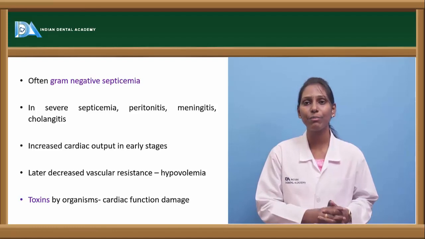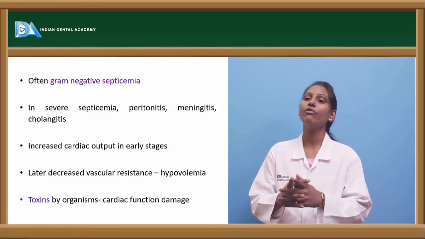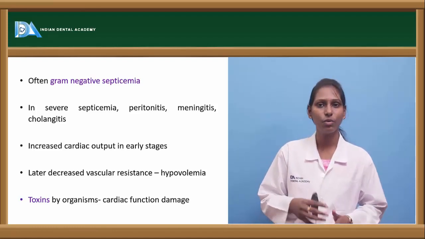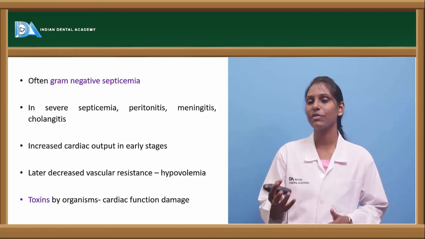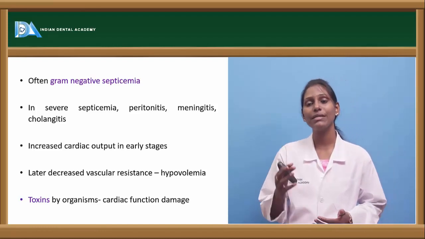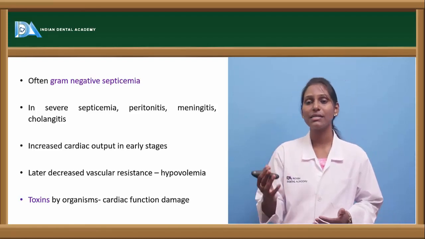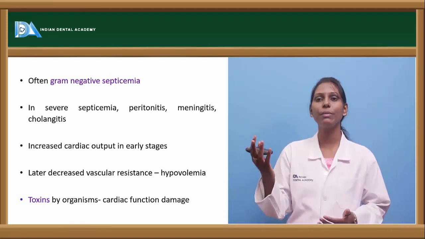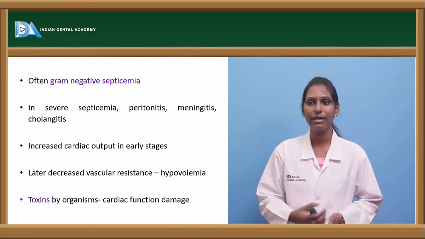It can be because of gram-positive or gram-negative. Often gram-negative septicemia is more encountered, and this is the most dangerous type when compared to a gram-positive septicemia. In severe septicemia, what happens? There will be peritonitis, meningitis and cholangitis, and of course we know meningitis can be potentially life-threatening.